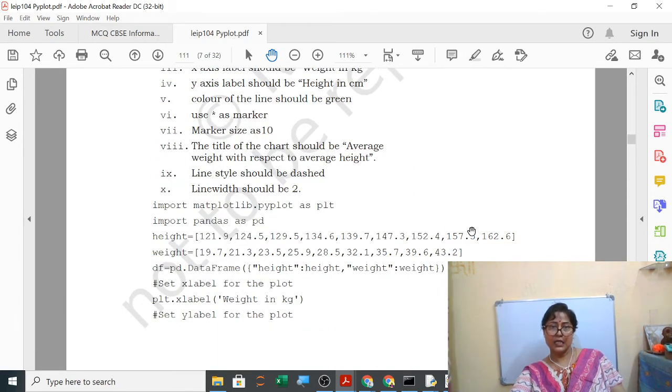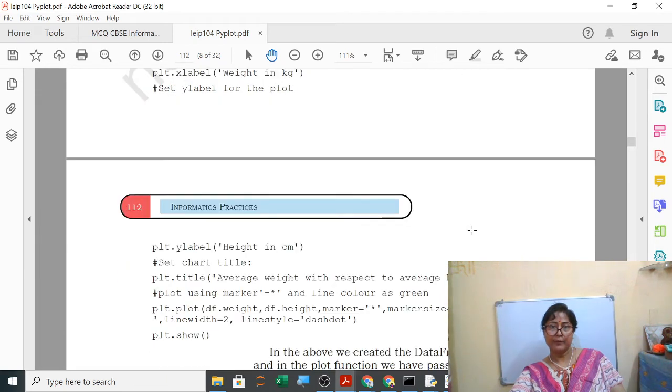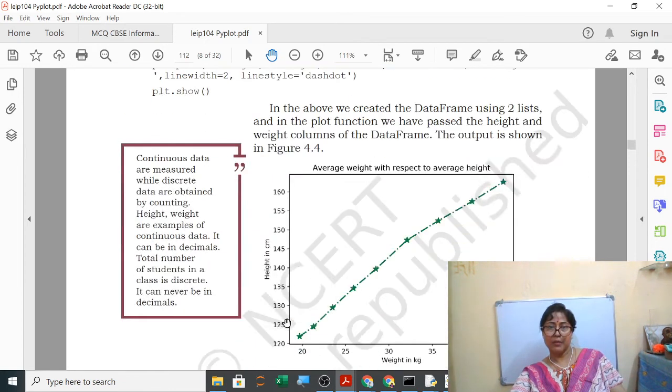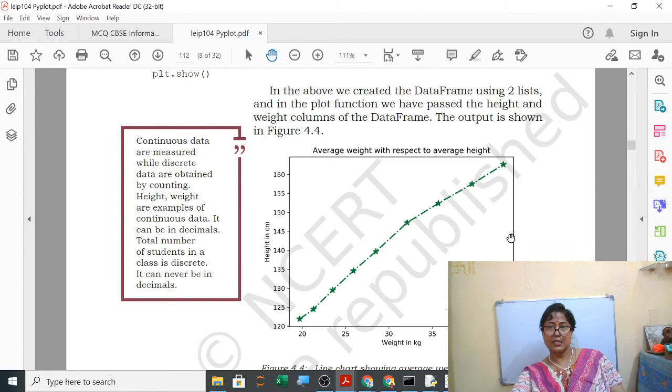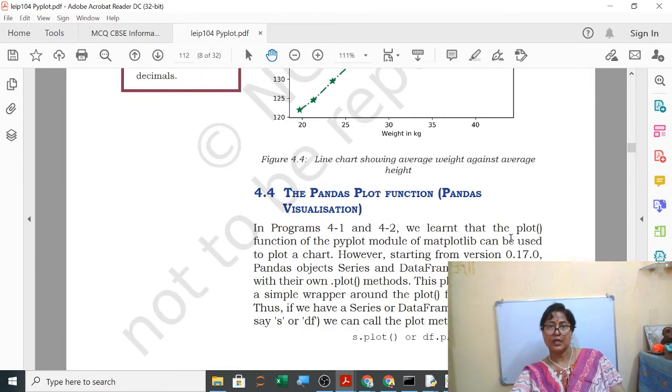So you can see here height, weight, color, we will change it now. Then we will change the line style, you can change it. So let us see one by one. So like this it will show the output.